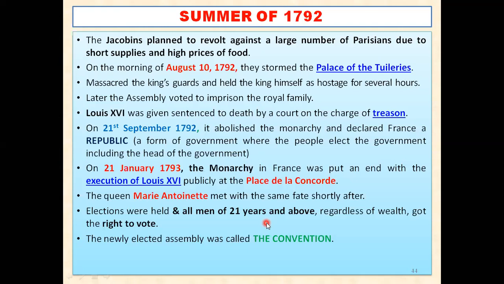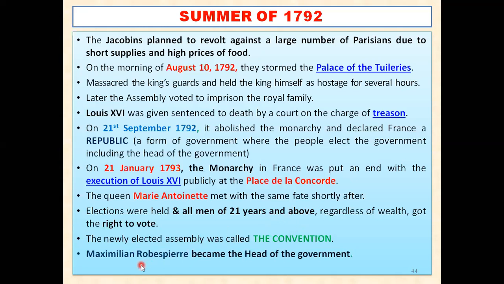And now they again changed the name of the assembly. Earlier, the name of the assembly was the Estates General. Later on, they changed it to the National Assembly. And then again, they newly changed the name of the assembly to the Convention. However, the people are the same over there. The rich people are again ruling.